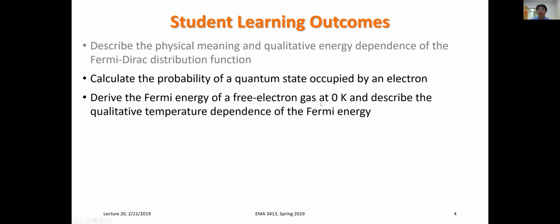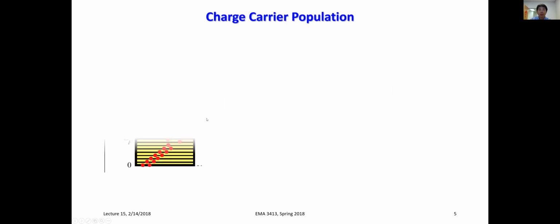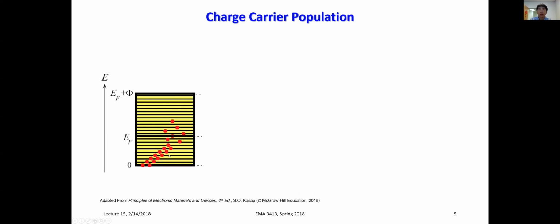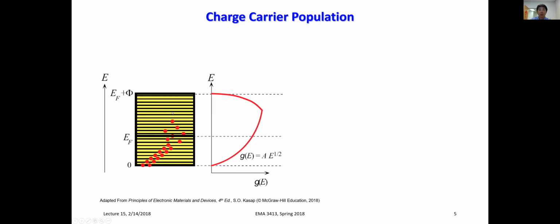Applying this theory to free electron gas at 0 Kelvin, the next outcome will be to derive the Fermi energy of the system at 0 Kelvin and also describe the qualitative temperature dependence of the Fermi energy. So if we have a particular system and you can calculate the energy states, and then you look at how the energy states are distributed on the energy scale, that gives you the density of states. So the density of states multiplied by a particular energy interval will be the total number of states within that energy interval from E to E plus dE.